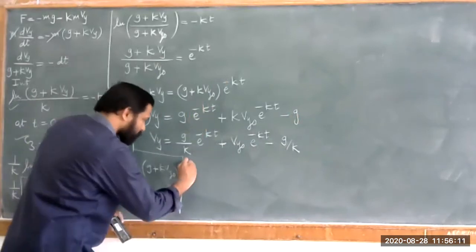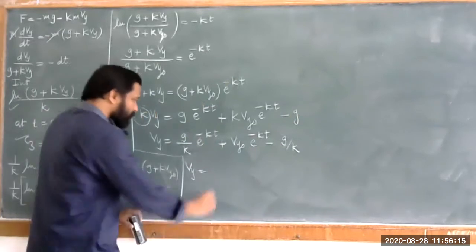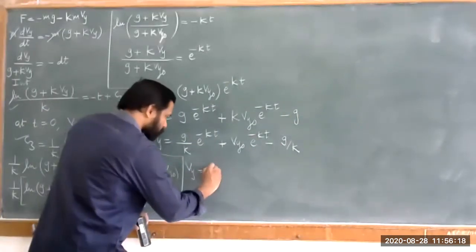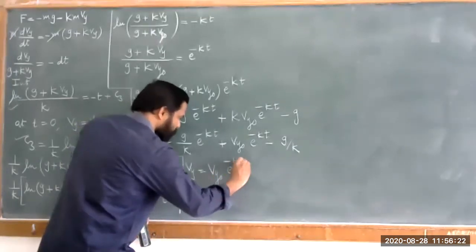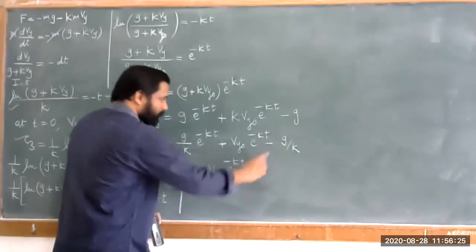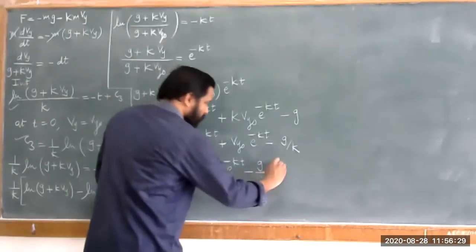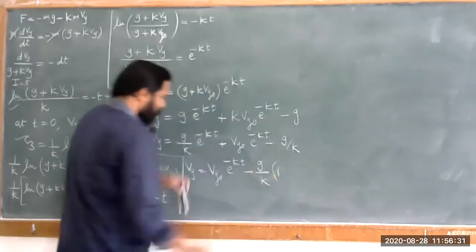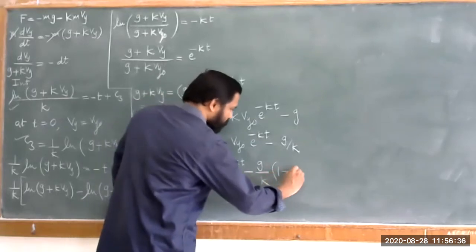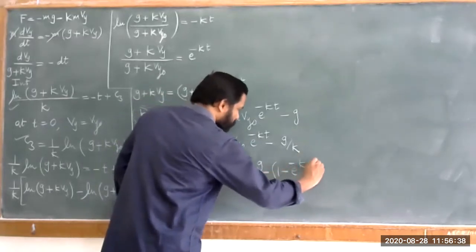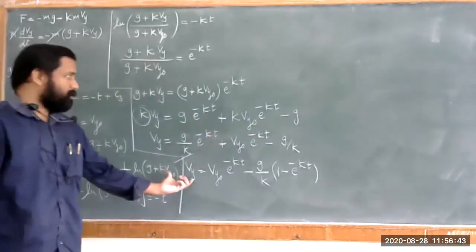So you can write the final equation for your velocity in the y direction, that is Vy is equal to Vy naught as the first term into e raised to minus Kt, minus, and then minus sign outside, this is G upon k into, as a factor, the first term's factor is plus, but we have taken minus sign outside, so this becomes e raised to minus Kt. So this is your velocity along y direction.